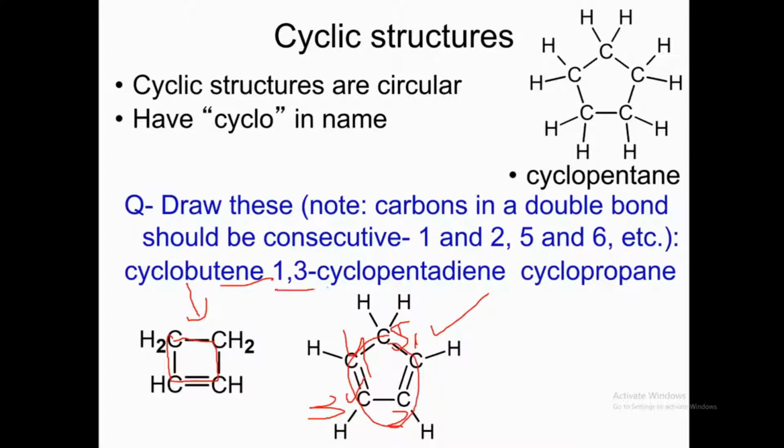So 1,3-cyclopentadiene. There are 2 double bonds, that's why we are calling it pentadiene. Then we have cyclopropane. As you can see, the name ends at ane. That means it's an alkane having no double bond.